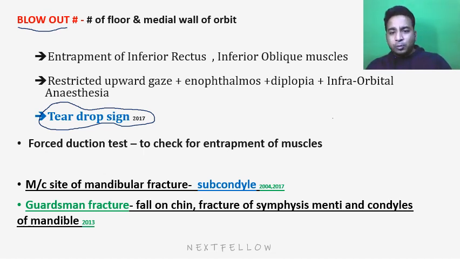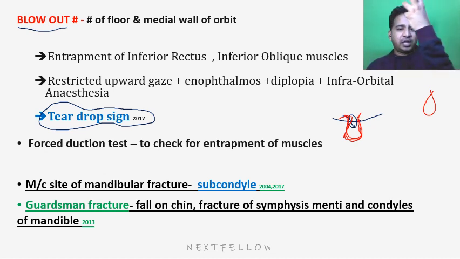What is the teardrop sign? Suppose this is my floor of the orbit, and suppose a fracture line happens here. So what will happen? These orbital contents will go below by means of this fracture line, leading to an appearance like a teardrop. Suppose this is my teardrop, so it will give an appearance like that. This teardrop sign has been asked in the exam, and usually happens in this blowout fracture when the orbital contents just go downwards through that fracture deformity. So we can do the forced duction test to check for the entrapment of the muscles.